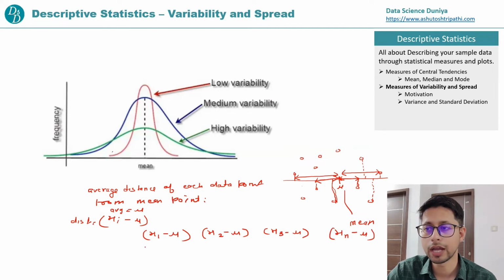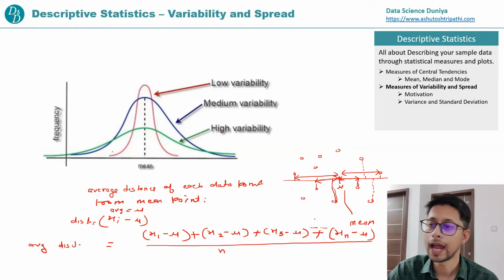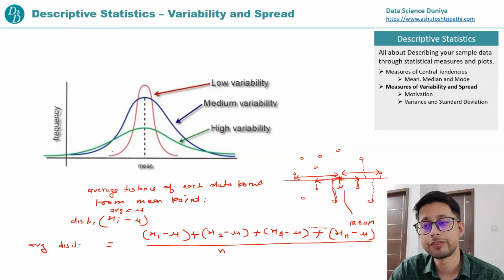And if we talk about average, we need to sum them and divide by n. Because there are n data points, it is x1 minus mu plus x2 minus mu plus x3 minus mu up to xn minus mu, divided by n. So this becomes the average distance, and this is the variance. Now there is a change in the formula: when we talk about variance, we of course square.